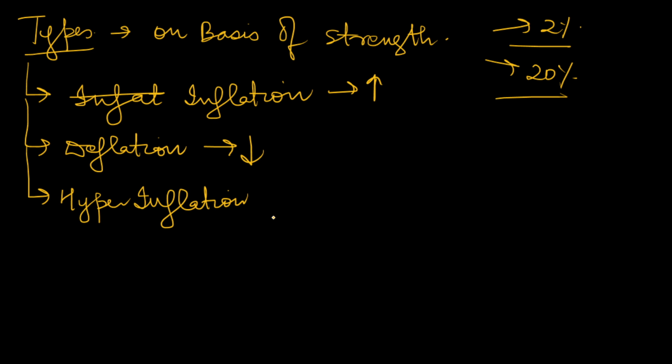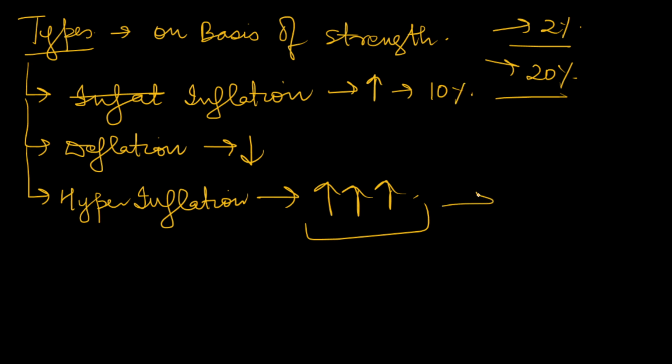Hyperinflation is the extreme form of inflation, that there is high increase in prices. Okay, suppose inflation could be of 10%, 8%, 15%. These are simple inflations. But hyperinflation is inflation of more than 50%. That is extreme form of inflation.